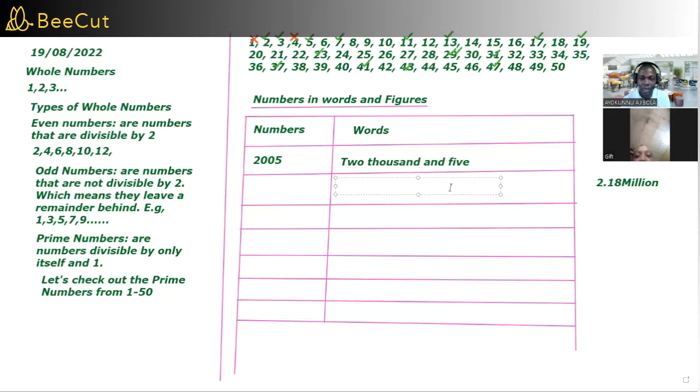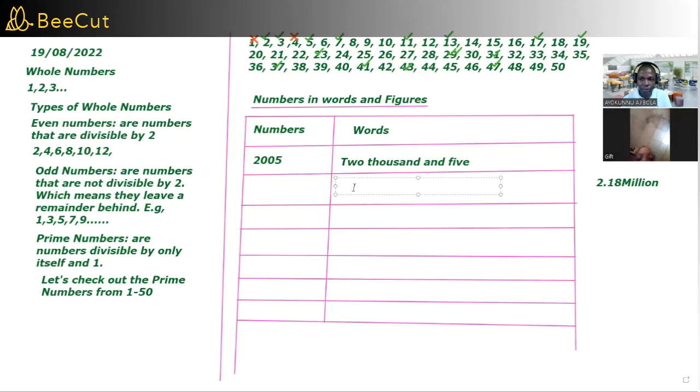So when you see numbers like this, of course you know how to write numbers in million. Yes or no? Yes. Very good. You know how to write numbers in million. But when you encounter such numbers as 2.18 million, then you get confused. What does that mean? But I want to believe this is not the first time you are hearing this kind of number, because you must have been hearing it in the news. The federal government of Nigeria spent 2.1 or 2.01 billion. You've heard something like that before. So that is why we need to get familiar with this kind of numbers.